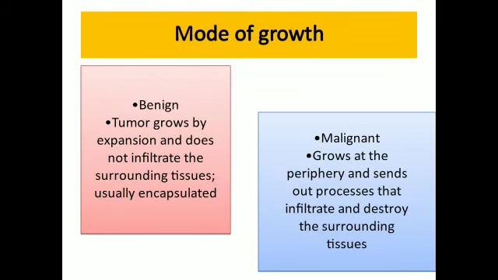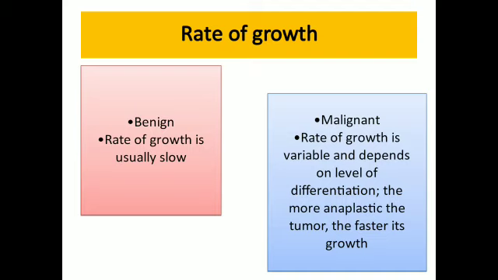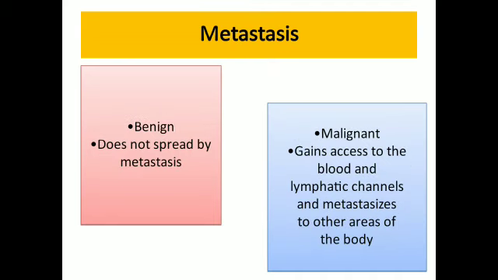Mode of growth: benign tumors grow by expansion and do not infiltrate the surrounding tissues, usually encapsulated. Malignant tumors grow at the periphery and send out processes that infiltrate and destroy the surrounding tissues. Rate of growth: benign rate of growth is usually slow. Malignant rate of growth is variable and depends on level of differentiation. The more anaplastic the tumor, the faster is its growth.